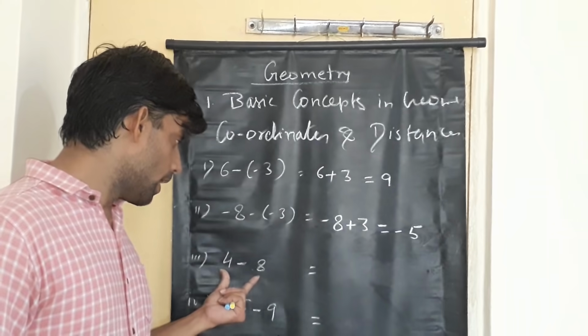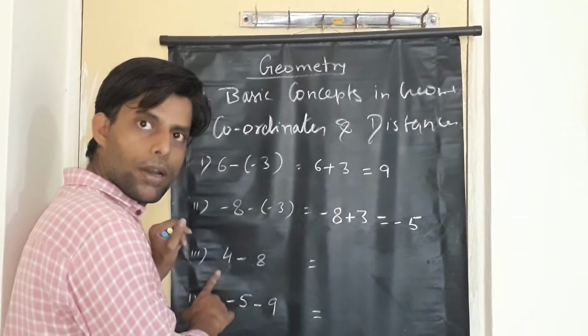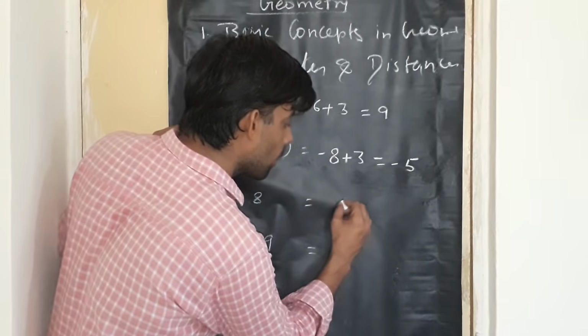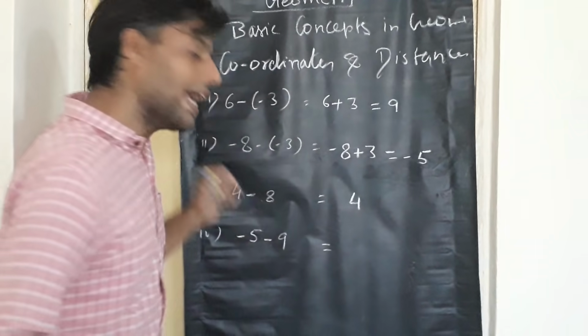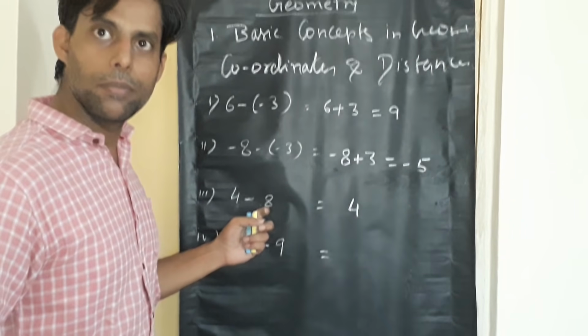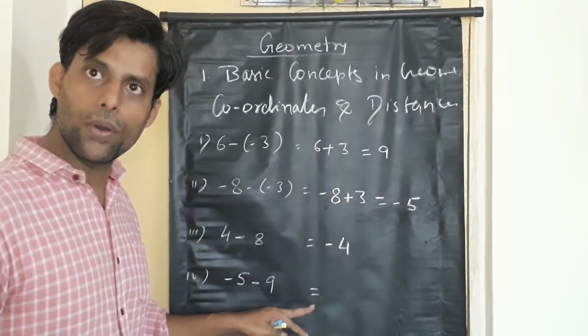Now look at another one, 4 minus 8. The sign of 4 is plus. Plus minus is minus. So you will subtract, 8 minus 4 will give you 4. And as I told you, take the sign of the greater number. Out of 4 and 8, 8 is the bigger number. Its sign is minus. So you will get minus 4.